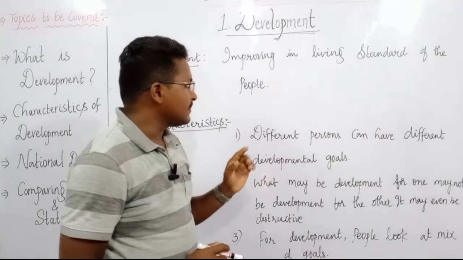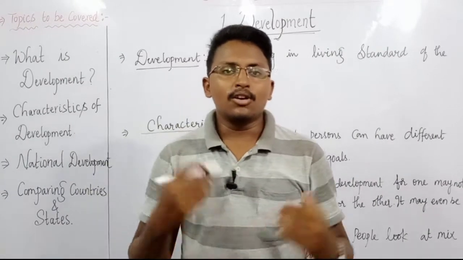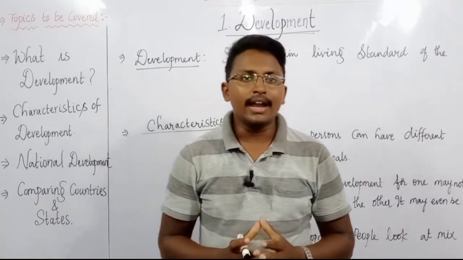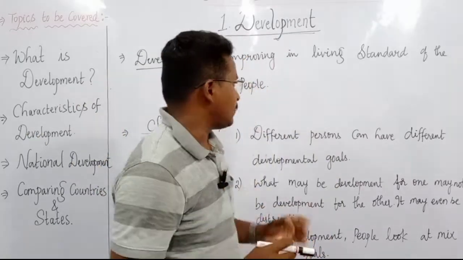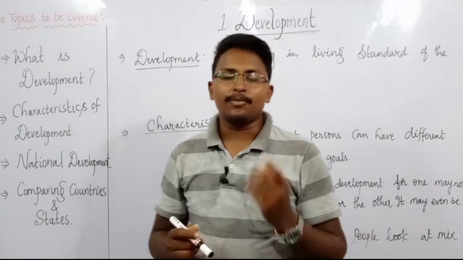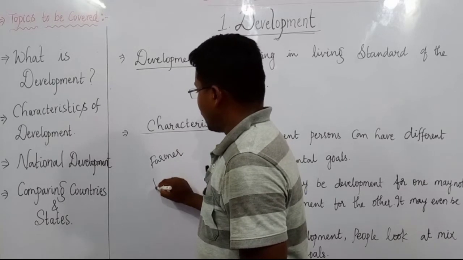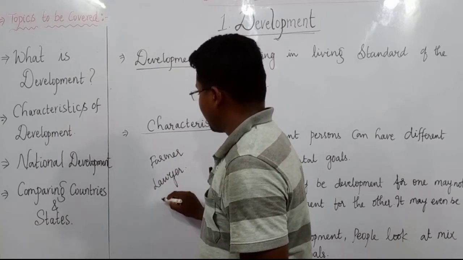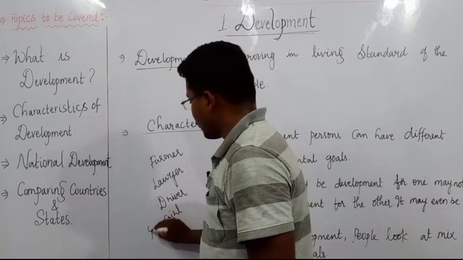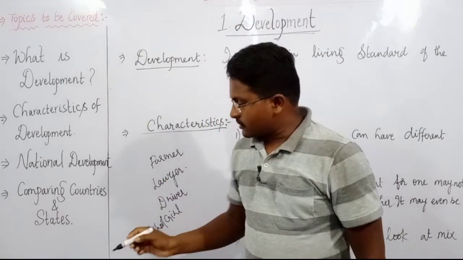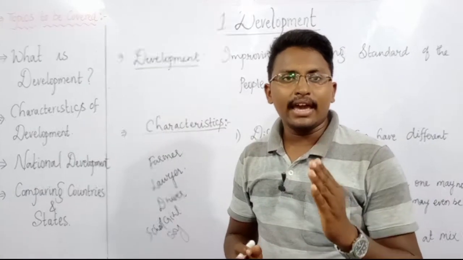The first one is that different persons can have different developmental goals. That means you all know different types of people are living in this world, and what is development for one person may not be development for another person. For example, take a farmer, a lawyer, a driver, or a school girl, or a school boy. Like this, if you take different types of persons in this world, they have different goals.